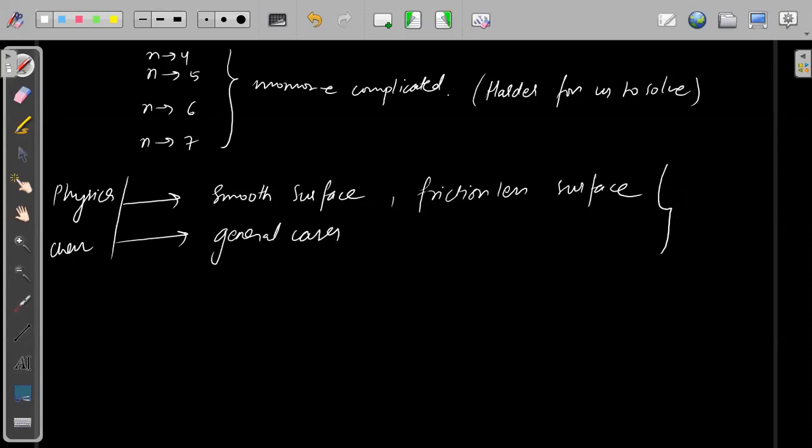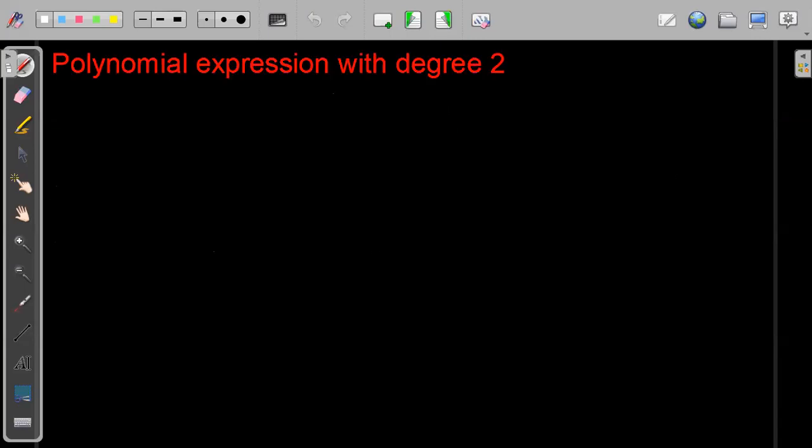Like this also, because we have to understand it conceptually, to understand it more we'll start with a very simple polynomial expression with degree 2.